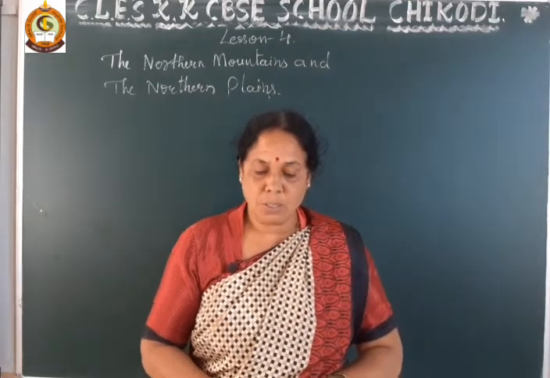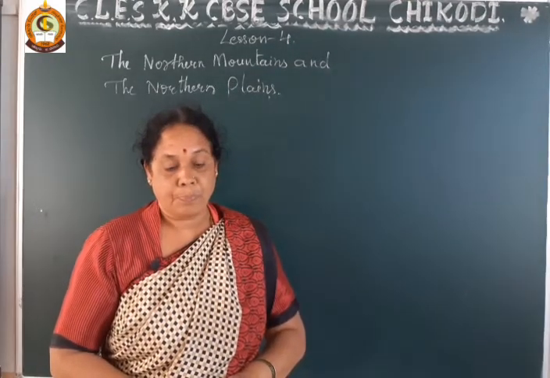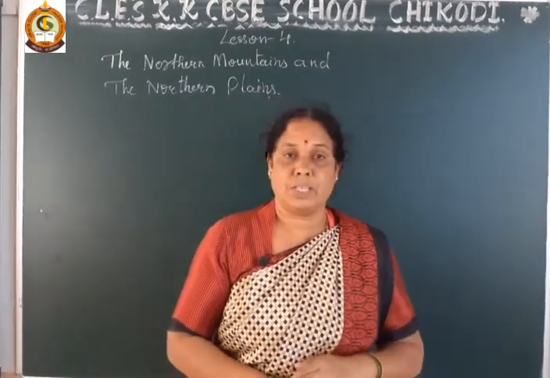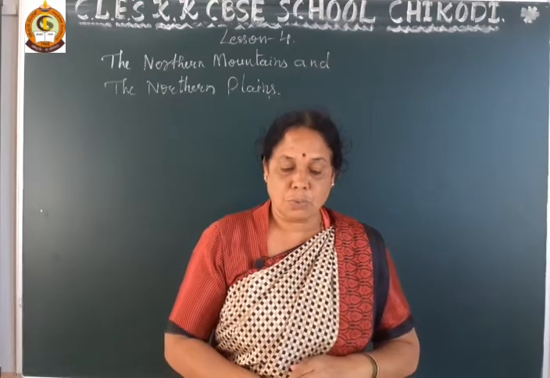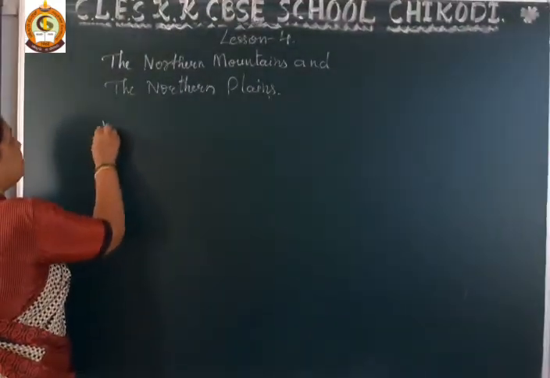They include the Himalayas, Karakoram and some hill ranges in the northeast. So now we will learn about the Himalayan mountains.